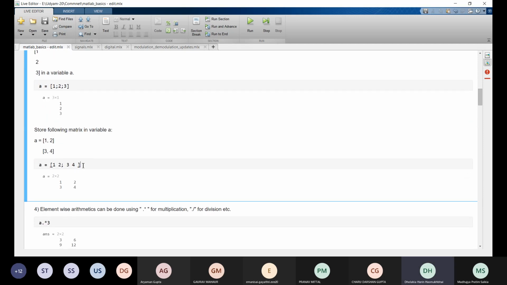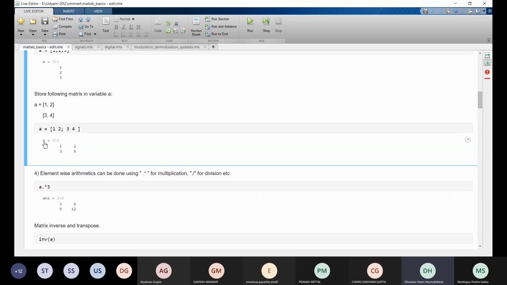Similarly, we can define a matrix by using this syntax: a equal to 1 space 2, then a semicolon. After the semicolon, a new row is started. So 1 space 2 then a semicolon means another row is started, then 3 and then 4. So this a is assigned a matrix of 2 cross 2 dimension having 1, 2 and 3, 4 as values.